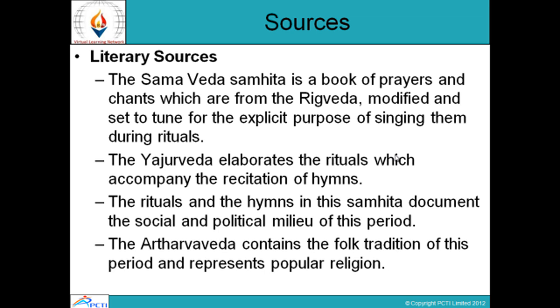So the Yajur Veda has the elaboration on the rituals and the recitation of hymns, while the Atharva Veda has the folk tradition of this period and the popular religion. And the Sama Veda has a book of prayers and chants, modified from the Rig Veda and set to tune for the purpose of singing during rituals.